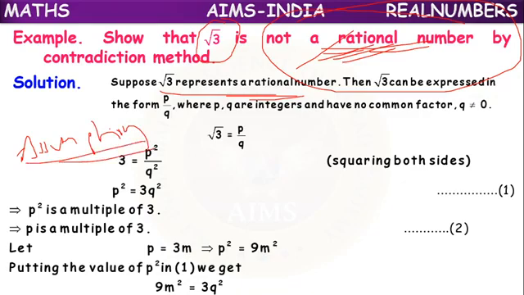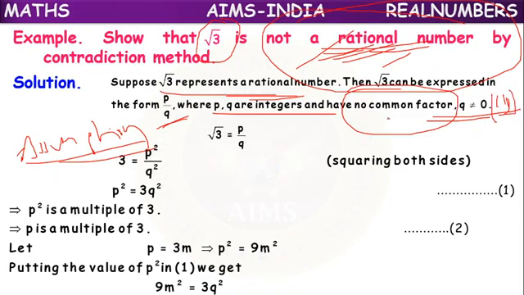Means root 3 can be expressed as p by q, where p and q are integers, q is not equal to 0, and they have no common factor other than 1. Means they are co-primes. p and q are co-primes.